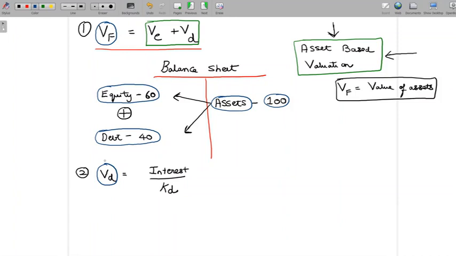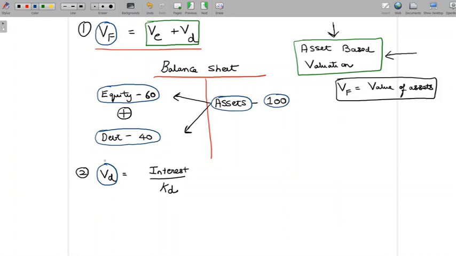So if we took the price or value of a single bond, then we took the cash flows associated with that bond. Here we are not talking about a single bond, we are talking about debt as such. So we don't want to find out the value of probably one debt security. We want to find out the value of the total debt.